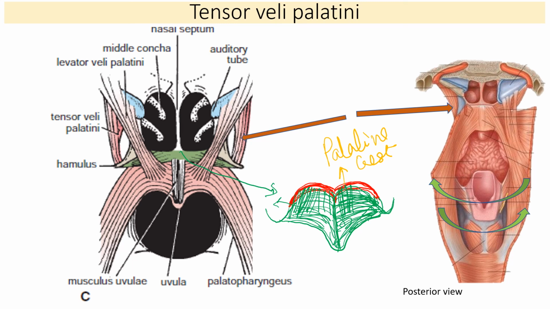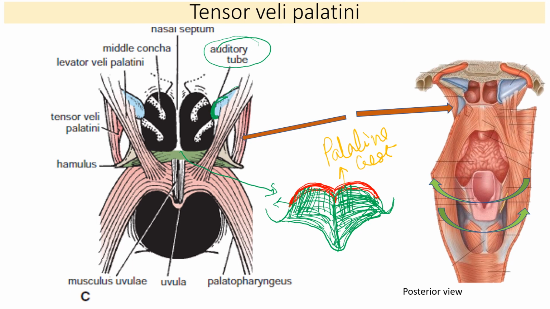So this is tensor veli palatini attachment. So origin, again I will revise. This blue structure is the auditory tube. Okay. Here this is the pharyngeal aspect of the auditory tube. If you trace it laterally and backwards, it is going to be in connection with the tympanic cavity or the